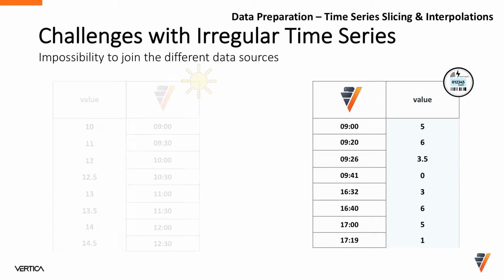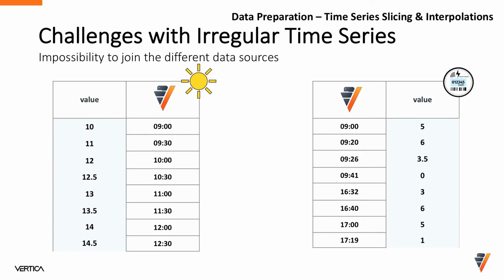One of the biggest challenges may be to join different data sources. Let's consider a dataset including the weather in the smart meters region. We have the data each 30 minutes. Two of our smart meter records may be joined easily. But what about the others? The problem is really complex and it cannot be solved easily in a regular database.